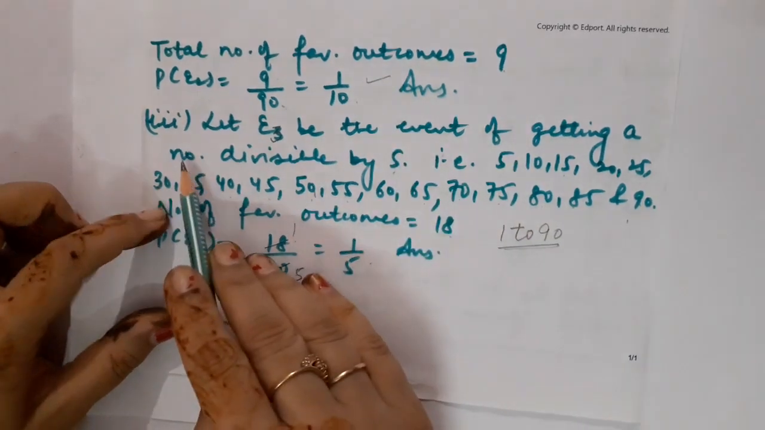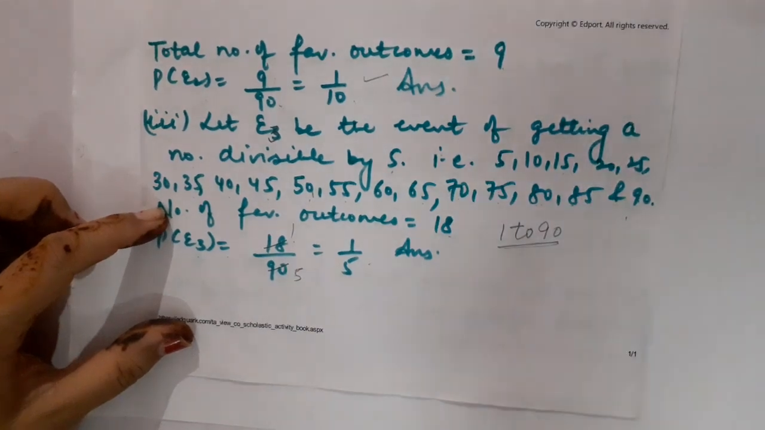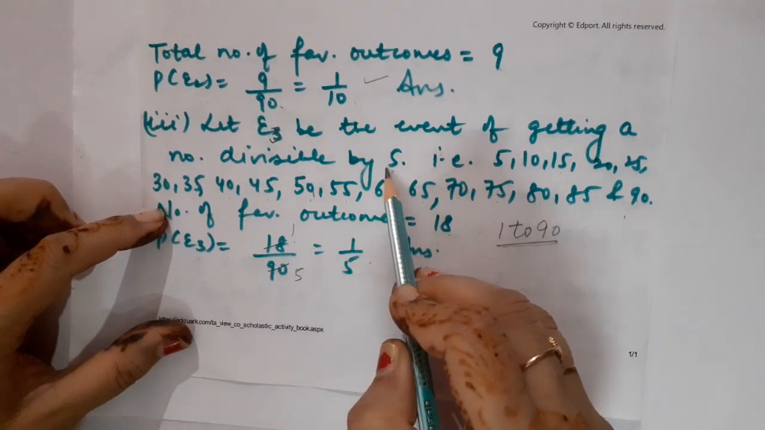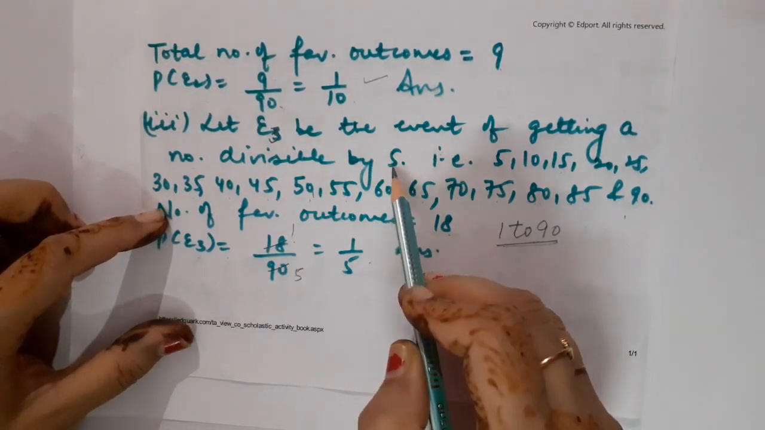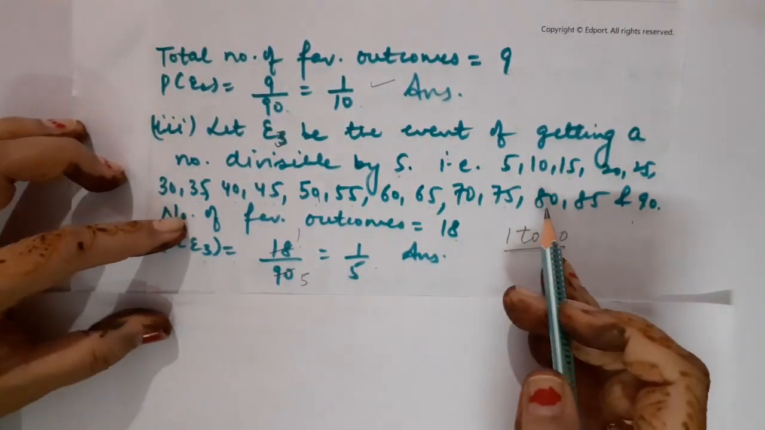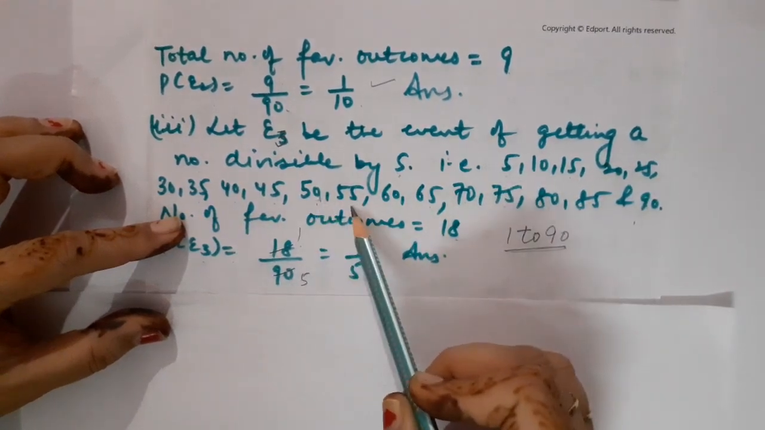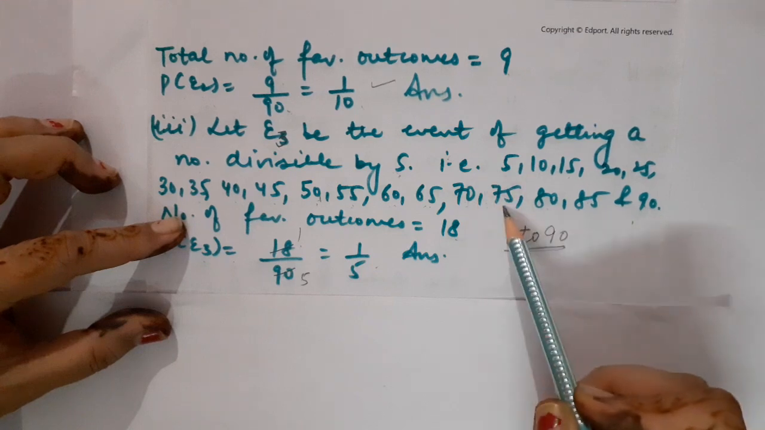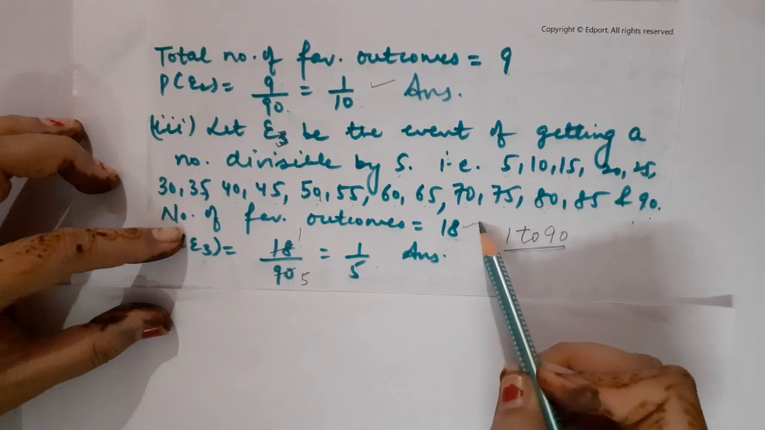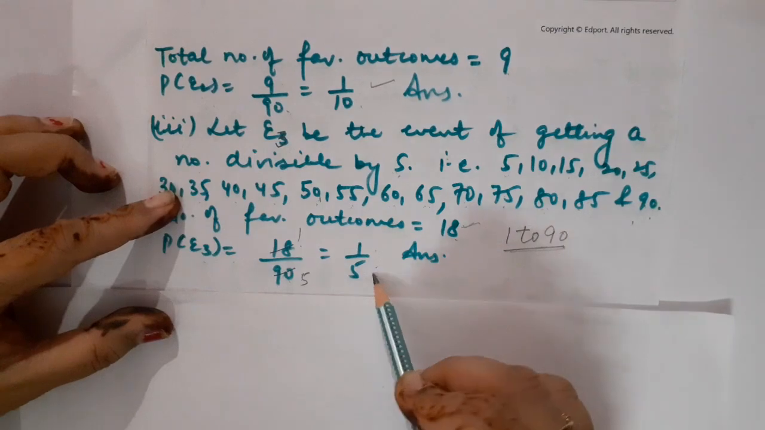Clear? Now I am going to switch to the third part, in which the event says calculate the probability of getting a number which is divisible by 5. Means the number must come in the table of 5. Clear? So the favorable outcomes are, the table of 5 you will write up to 50, then 55, 60, 65, 70, 75, 80, 85 and of course 90. They are total 18 in number. So the required probability will be 18 upon 90, that is 1 upon 5.